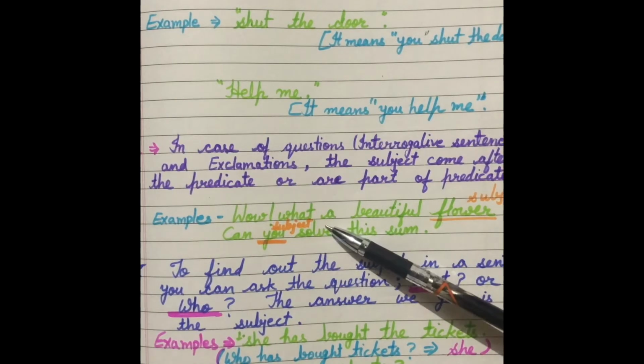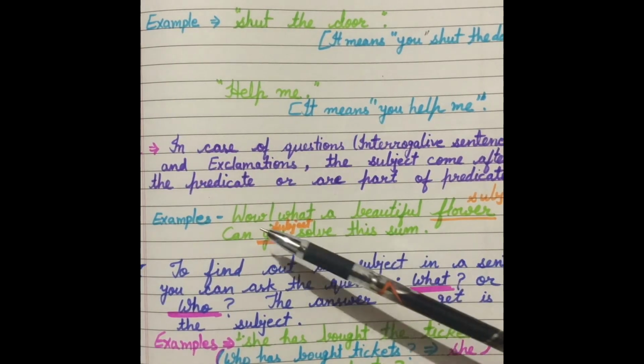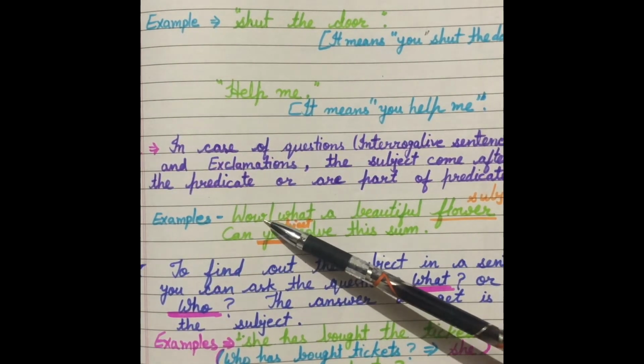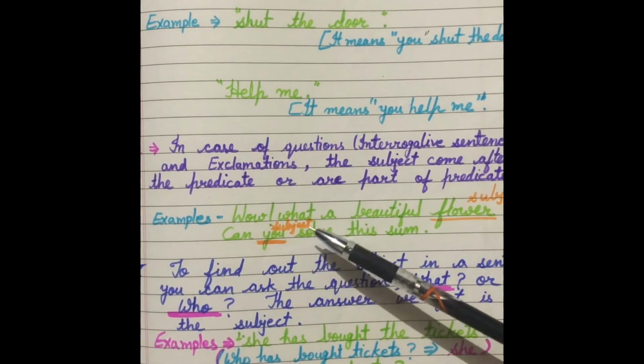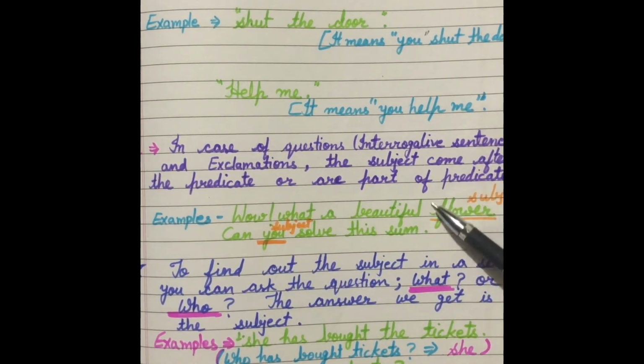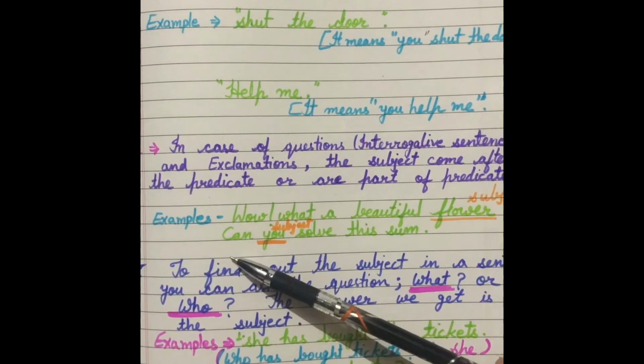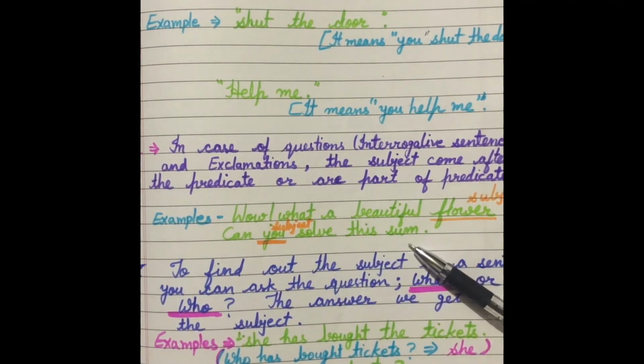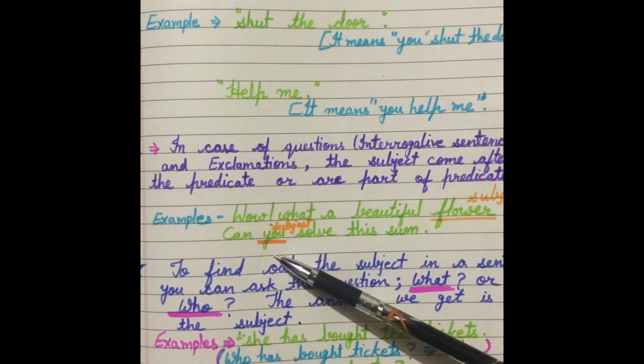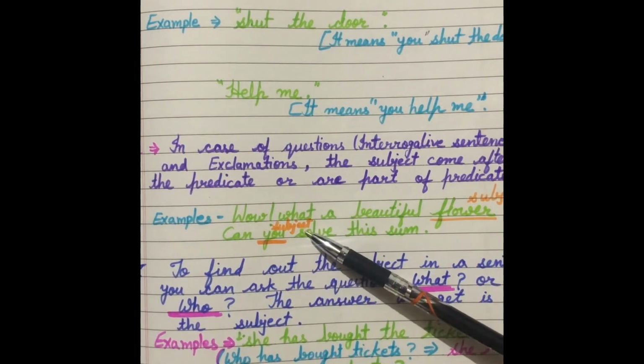In this sentence, this is an exclamatory sentence and we can see the sentence starts with the exclamatory word. What a beautiful, wow, what a beautiful flower. So, we are talking about flower. So, flower is the subject of the sentence. Can you solve this sum? We are talking about you.